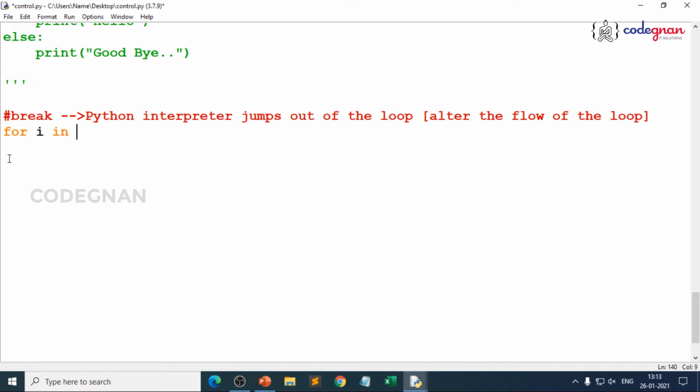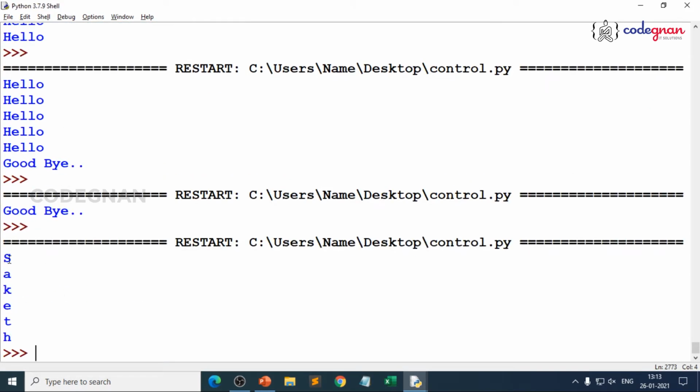Let me take up a simple string where I'll take my name: for i in Saketh. Because if you want to print each and every alphabet, what do you do? You just give print of i. What happens when you save this and execute it? You get each and every alphabet: S, A, K, E, T, H. What is the big deal over here?